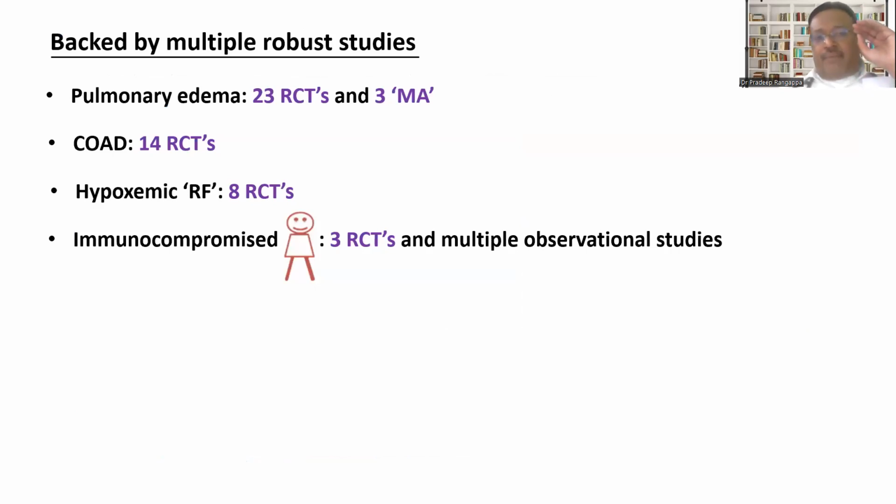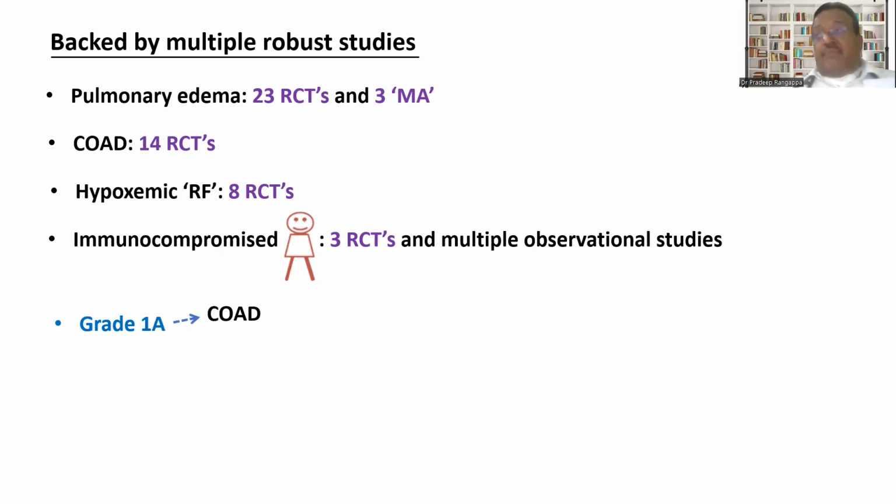And NIV is backed by multiple robust studies. For pulmonary edema, there are 23 randomized controlled trials and 3 meta-analyses which have proved its mettle in influencing outcomes. In COPD, there are 14 randomized controlled trials. Obviously, we wouldn't dwell into the details; you can refer to other videos. In hypoxic respiratory failure, there are 8 randomized trials. These are all high quality randomized controlled trials which show the effectiveness of NIV. And even in immunocompromised patients, there are 3 randomized controlled trials and multiple observational studies which have shown its benefit in influencing outcomes with NIV.